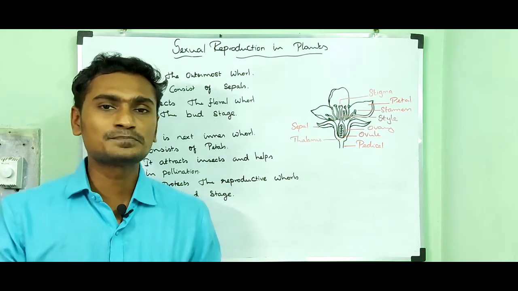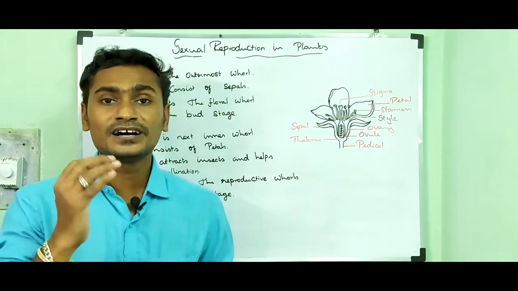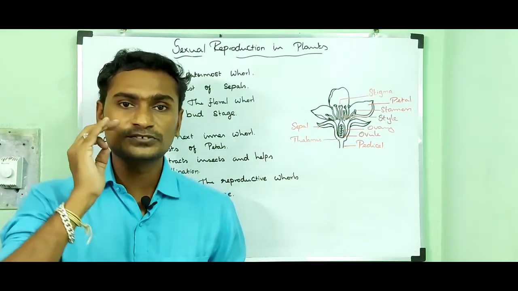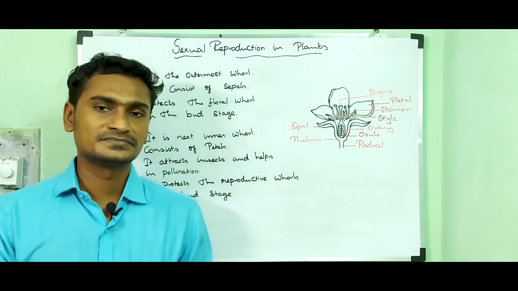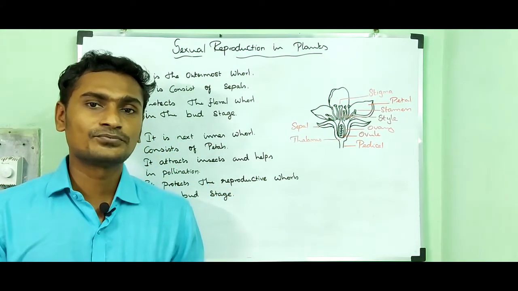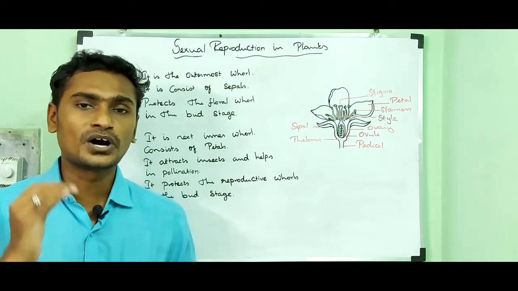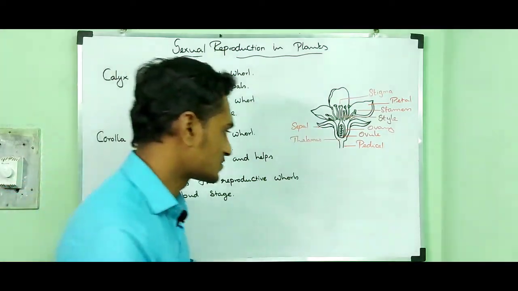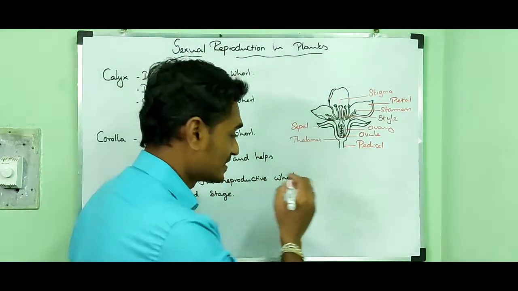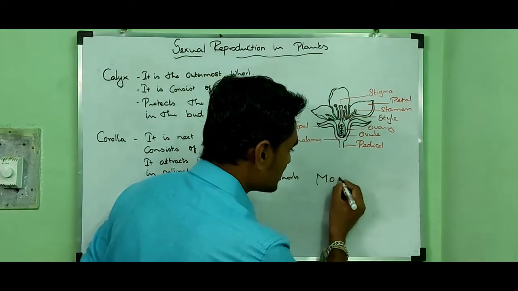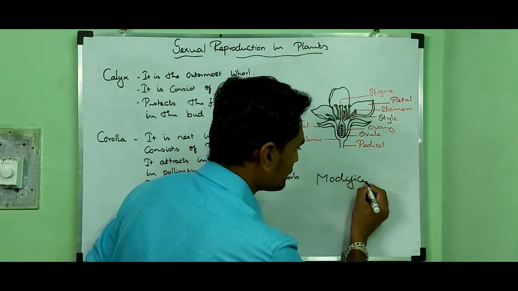So in higher plants, the flower is the reproductive part. Actually, a flower is considered a modification of shoot.